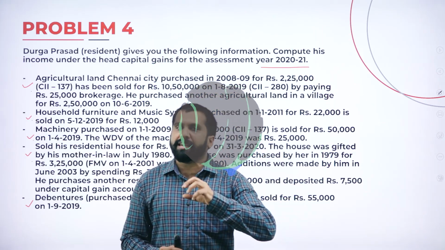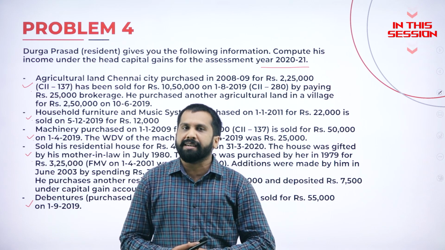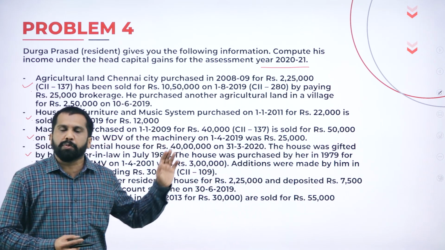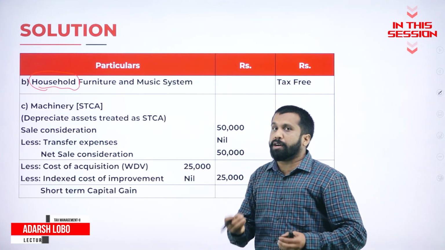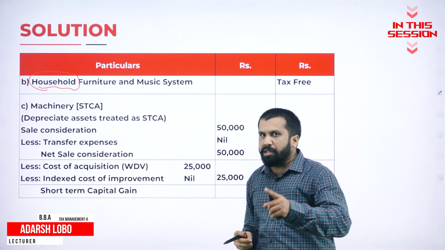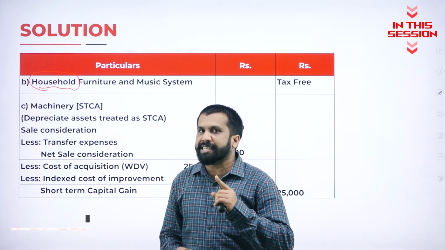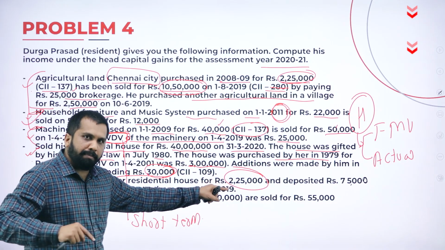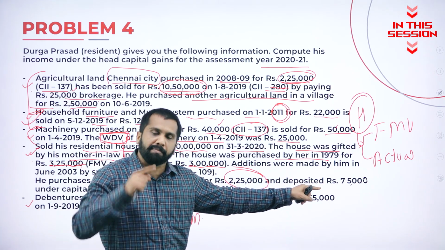If it is in rural area, we consider it as not capital asset. If the same agricultural land is in city or urban area, we consider it as capital asset. Anything which is used for your personal purpose, will you call it a capital asset? No, we don't consider this as a capital asset. Anything spent on purchase of new house, minus. Anything spent on deposit in capital gain scheme, minus.